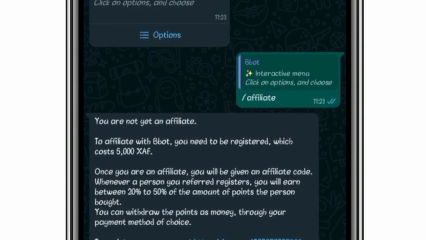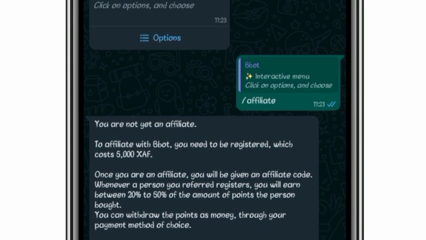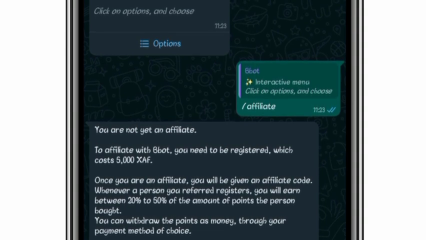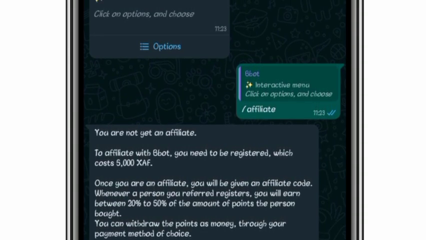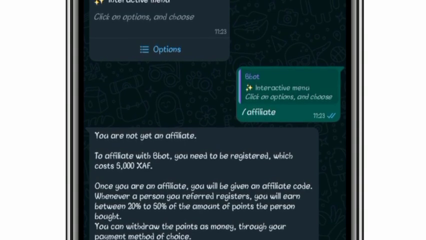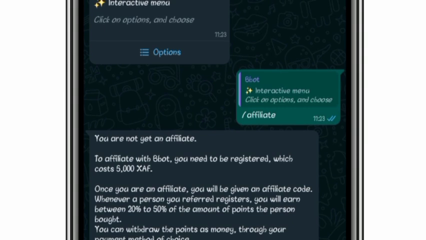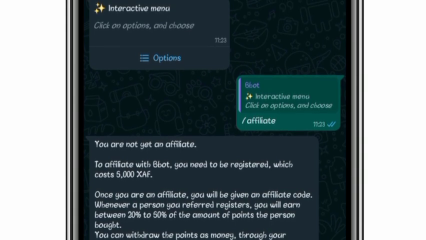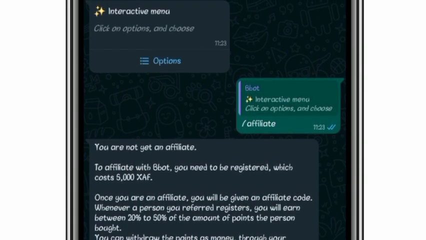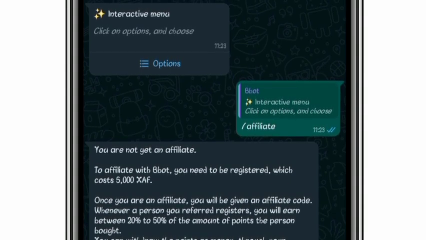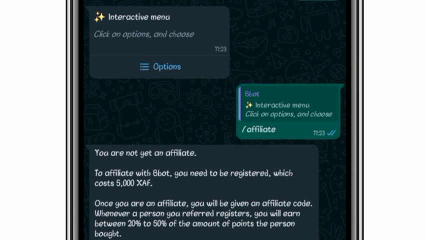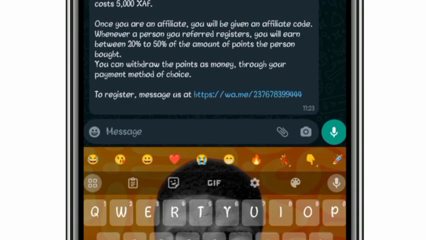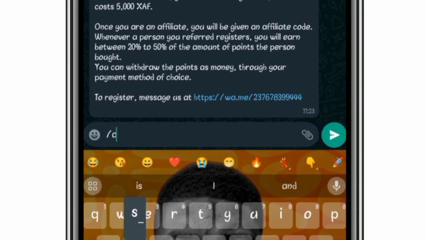If you are a normal athlete, just like I mentioned earlier in the introduction to the chatbot, that is 20%. But if you want to become a contract athlete, you can earn between 20% to 50% of the amount of points the person bought. You can withdraw the points as money, so you can earn massively using Bbot. That is that about athlete. So we cancel this. Just type /cancel.